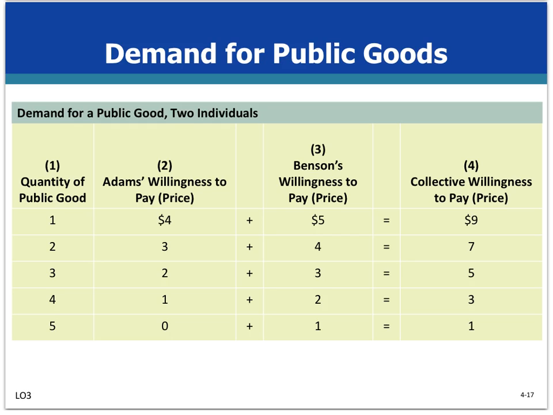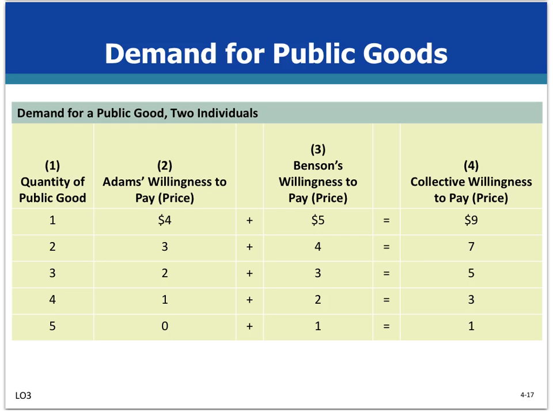Economists might have discovered these schedules through a survey asking hypothetical questions about how much each citizen was willing to pay for various types and amounts of public goods rather than go without them. Notice that these schedules in this table are price-quantity schedules, implying that they are demand schedules. Rather than depicting demand in the usual way, the quantity of a product someone is willing to buy at each possible price, these schedules show the price someone is willing to pay for an extra unit at each possible quantity. That is, Adams is willing to pay $4 for the first unit of the public good and $3 for the second unit of the public good.